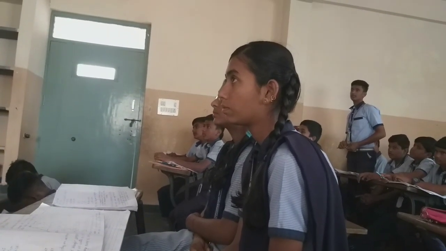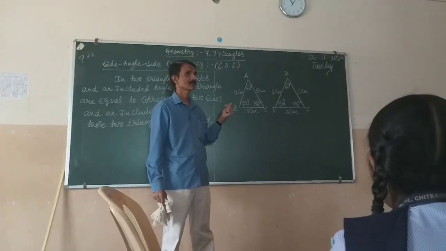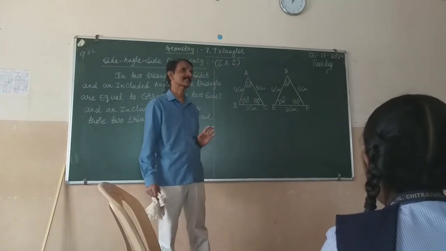Yes, you are right. Exactly, your answer is right. Why BC is equal to EF? Because they have the same length. Next, say all the three corresponding sides.